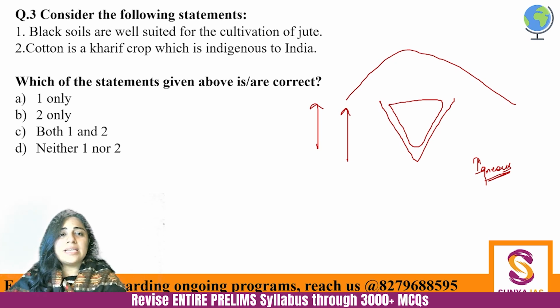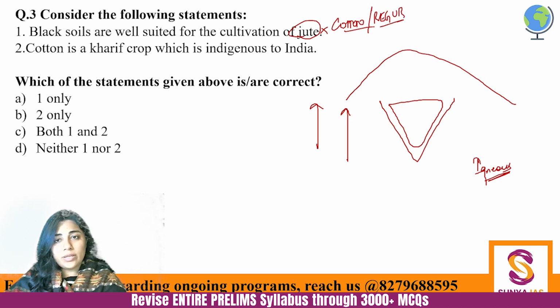So black soil is well suited for cultivation of jute? No. It is well suited for the cultivation of cotton. In fact, it is called cotton soil. It is also called Regur soil. Okay? And why is it called black soil? Because it's black in color primarily.